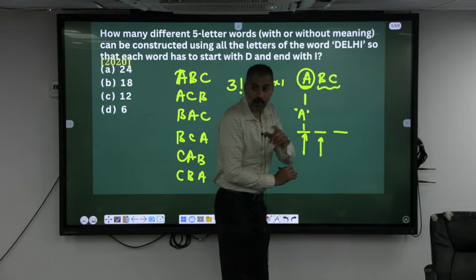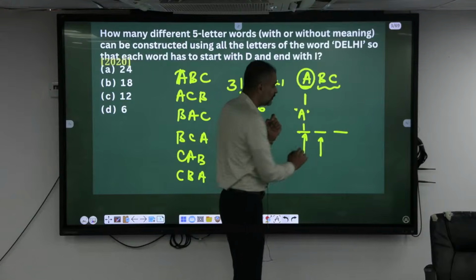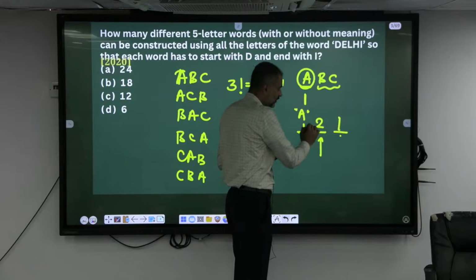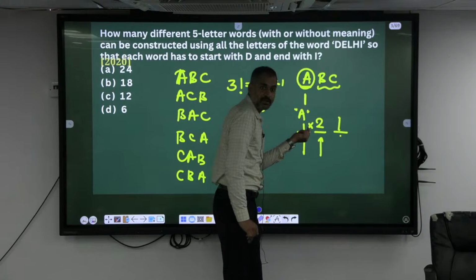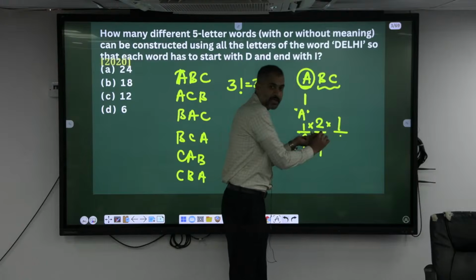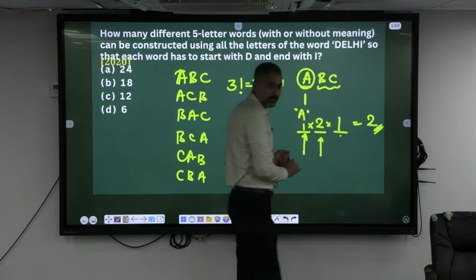Either B or C. What do you mean by "or"? Addition. Either B or C means how many choices? 2 choices. For this position, I am left with only one choice. You multiply. For this position, one choice, and is what? Multiplication. For this position, 2 choices, and is again a multiplication. For this position, one choice. 1 into 2 into 1 is 2 possibilities.